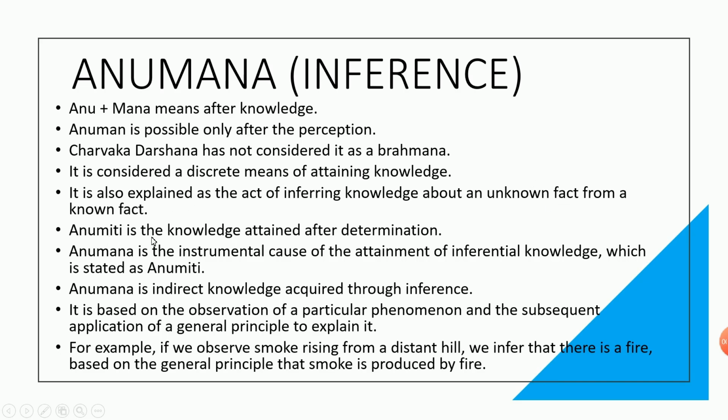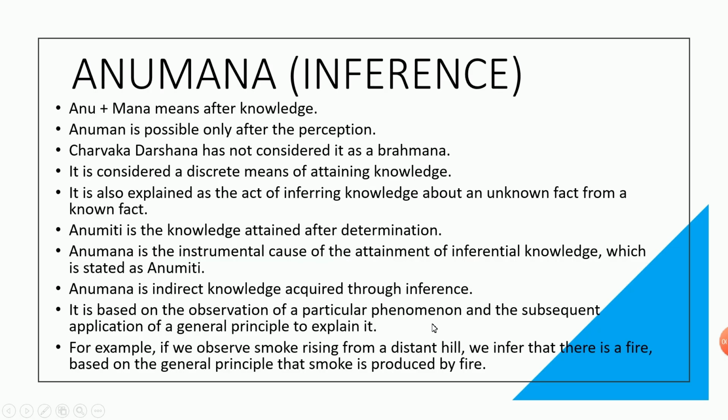So Anumiti is the knowledge attained after determination. See here, you are assuming, you are inferring. So the inferring process is Anumana. The knowledge you gained after inferring, that is Anumiti. So Anumana is the instrumental cause of the attainment of inferential knowledge, which is stated as Anumiti. So Anumana is the indirect knowledge acquired through inference. So how are we arriving at the inference?